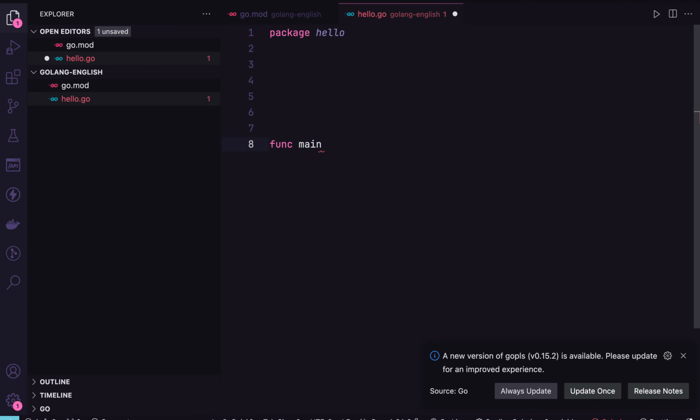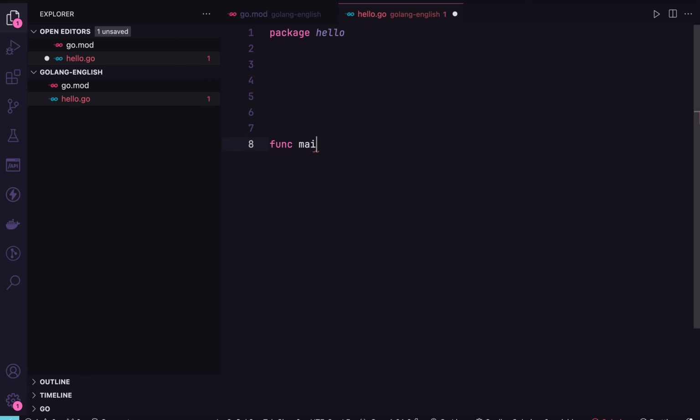Maybe main. We can create others, like love, for example, or whatever you want to write. At this moment, I will start with main. So I created one function that's called main here. After that, I want to print something on my screen with this language.